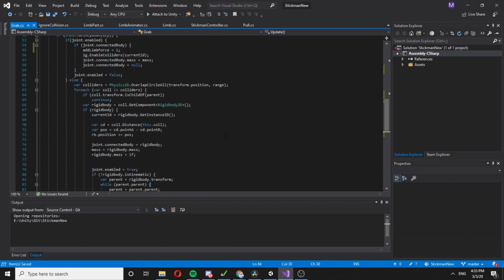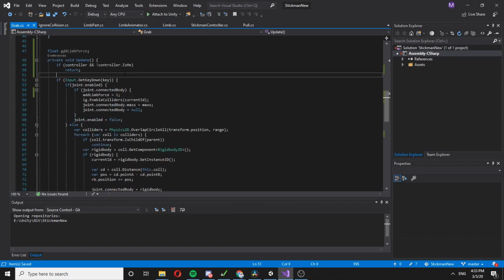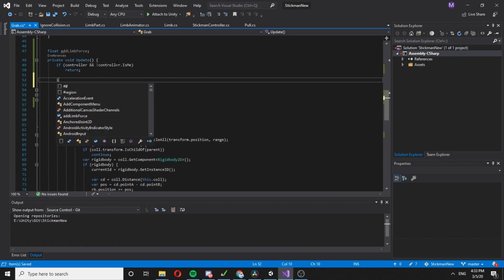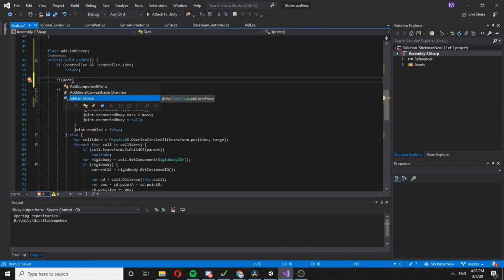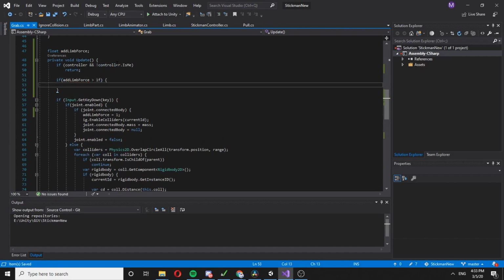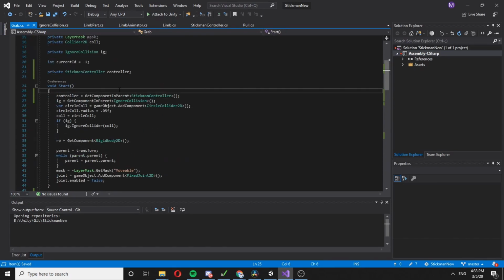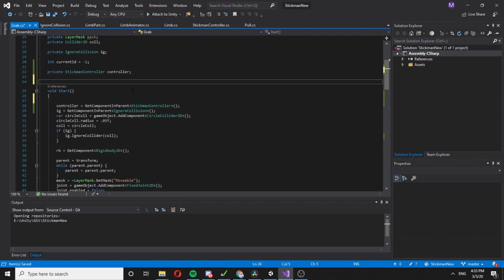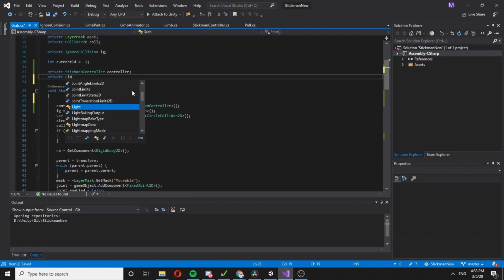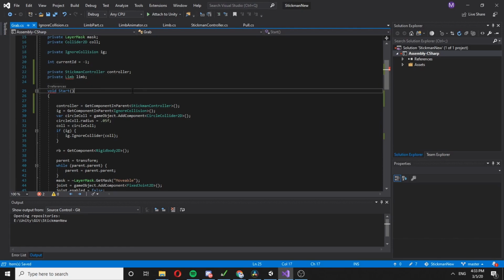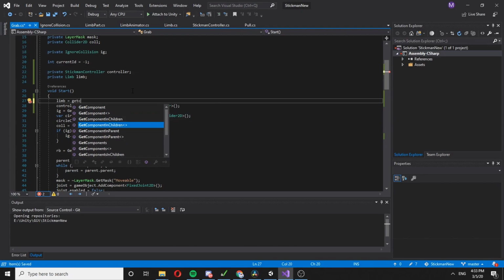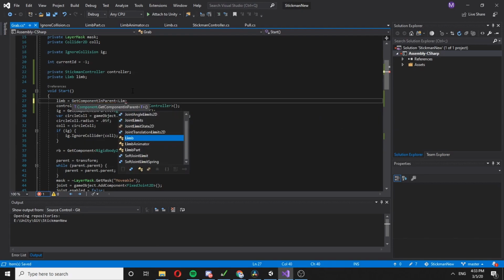Okay, now in here, if added force is greater than 1, we would want to say, yeah, we need the limb, so a private limb, and let's say limb is gonna be get component in parent. It's gonna be the limb.